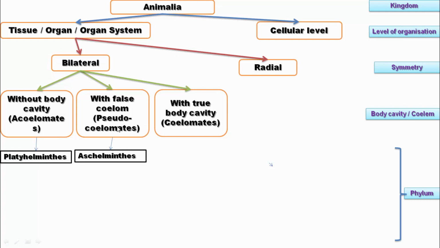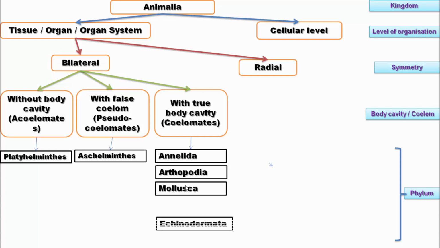While pseudocoelomates are Aschelminthes, all the animals included under the group Aschelminthes are pseudocoelomates. While the coelomates, meaning those having a true coelom, are categorized as Annelida, Arthropoda, Mollusca, Echinodermata and Hemichordata along with the Chordata.